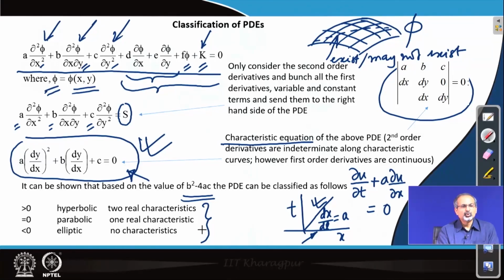this leads to two roots of the equation. That is typically the case for hyperbolic partial differential equations. So, hyperbolic partial differential equations have two real characteristics. When the discriminant becomes 0, then you are left with only one real characteristic, because there is essentially one root. When it becomes less than 0, then it ends up giving you complex conjugate roots, and that is the situation for elliptic partial differential equations. So, this is essentially the basis on which we try to classify a second order partial differential equation, where there